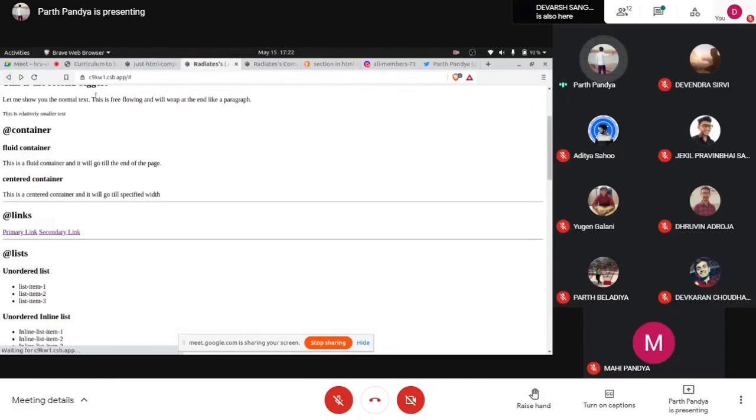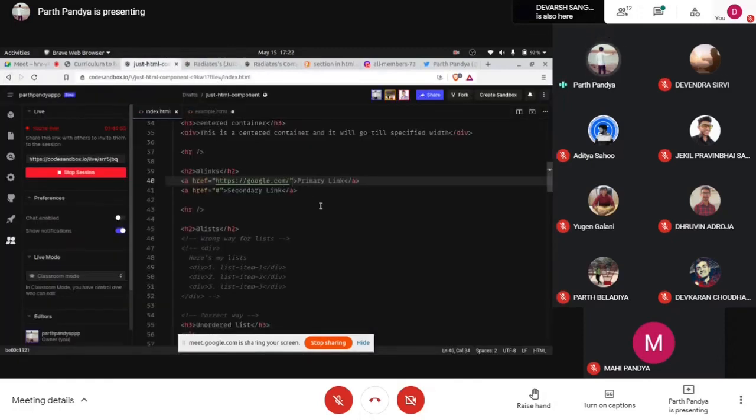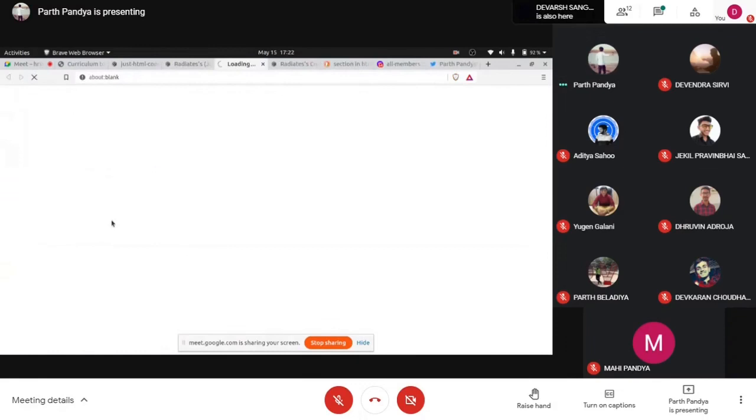So we don't want that. How to overcome this? We will add this target blank. Right. And now when I refresh this page and click on this, it will open on a new page.